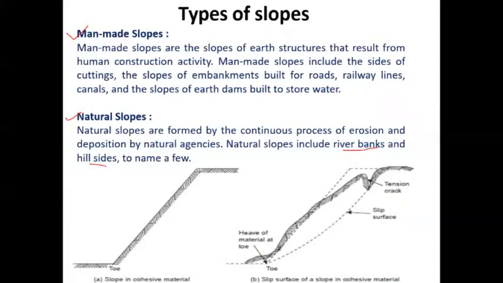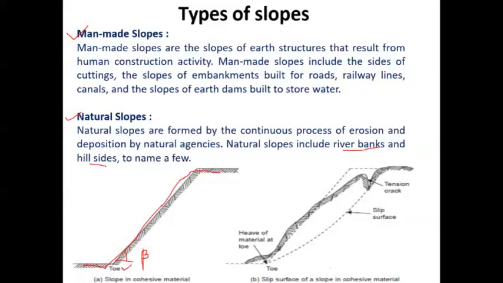If you take a slope, it is nothing but a stable slope, having a suitable, quite safe slope angle beta, provided with a safe slope angle at the toe portion. This is the toe portion, which is indicated here in figure A, in the case of a cohesive material.